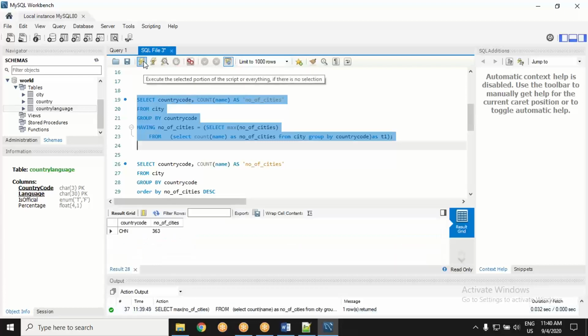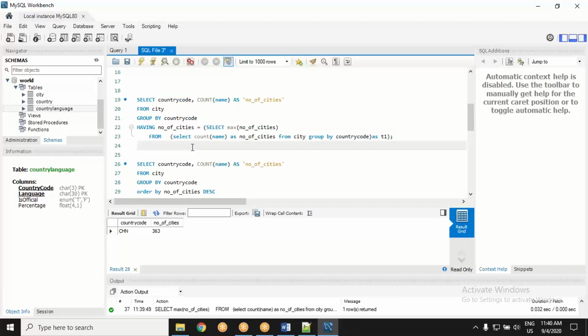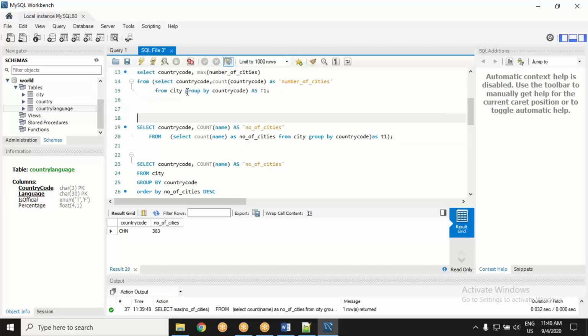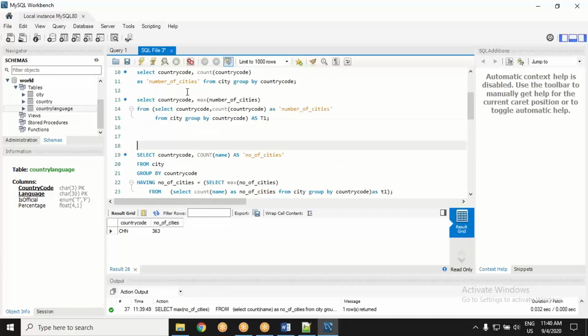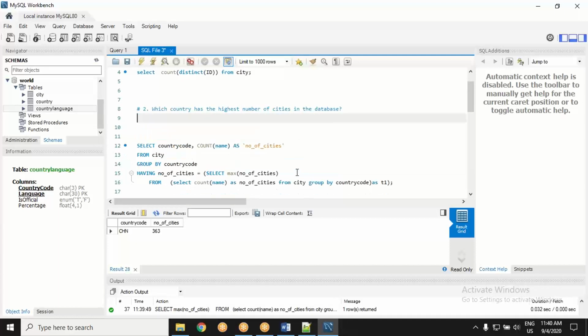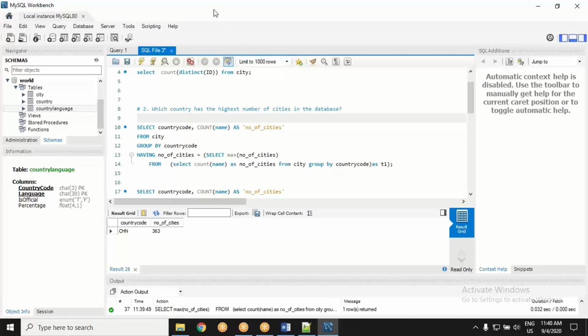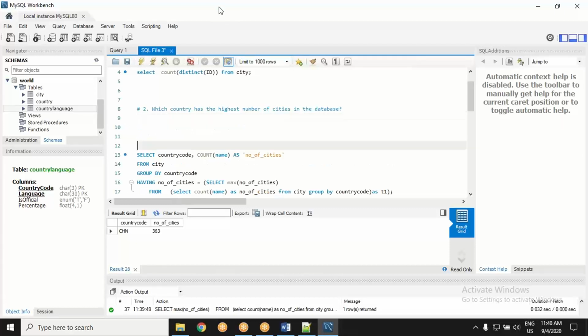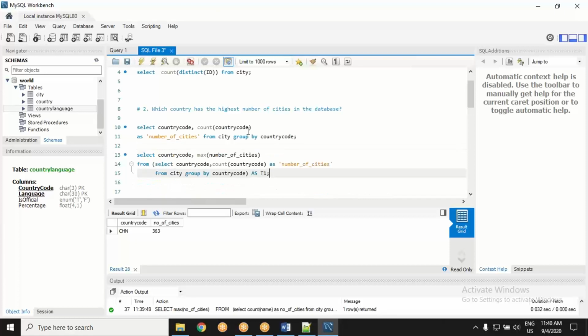Getting the idea? Now there is a having condition. So the country code will be according to the having condition. It is coming already. Okay, sir. Fair? Fine, sir. So, sir, in my query, can we use group by again, so that the country code could be according to the maximum number of cities? Is it possible?